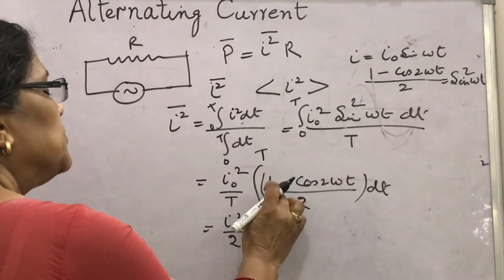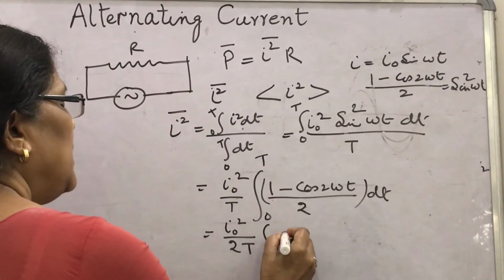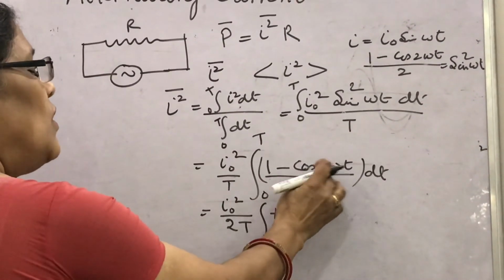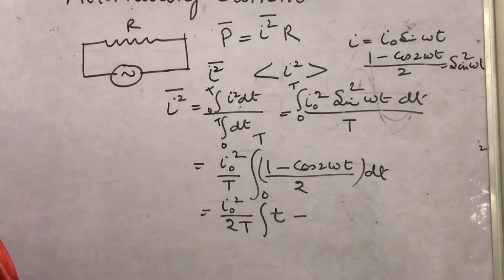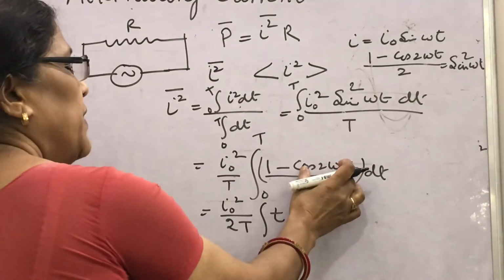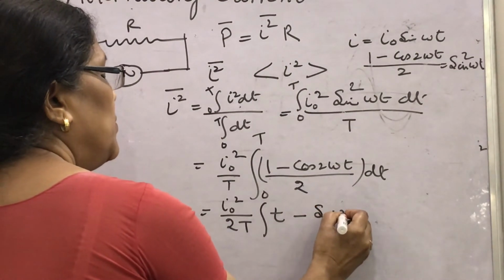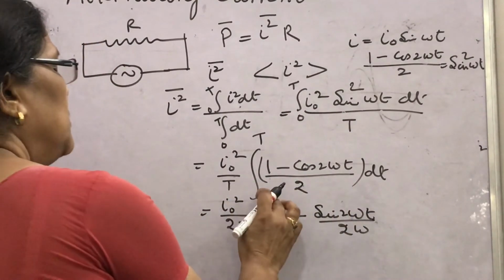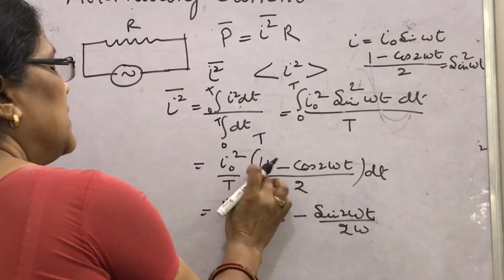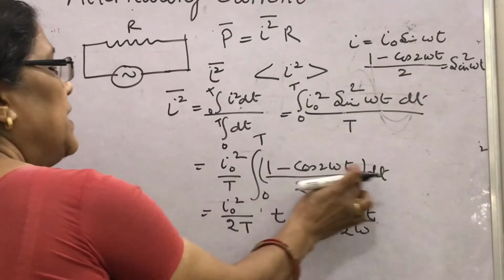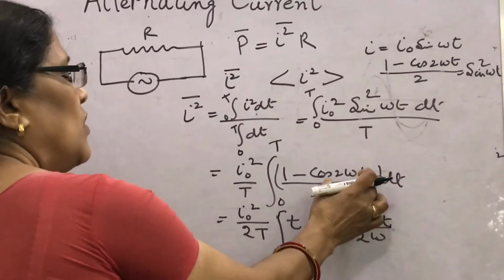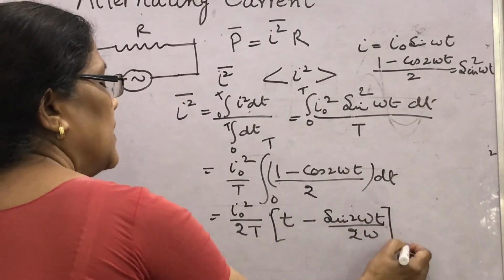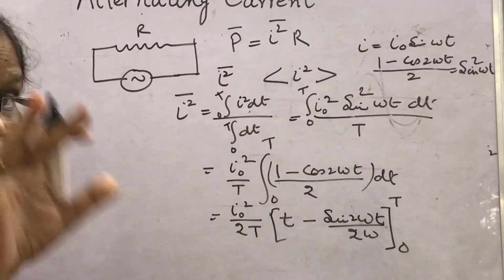Now in the limit, the integral of 1 dt will be t, minus the integral of cos 2 omega t. What will the integration value be? The integration of cos 2 omega t will be sin 2 omega t upon 2 omega. So if you integrate, with the 2 taken outside, 1 dt gives t, and cos 2 omega t gives sin 2 omega t upon 2 omega, and again the limits are 0 to T. What will you get here?